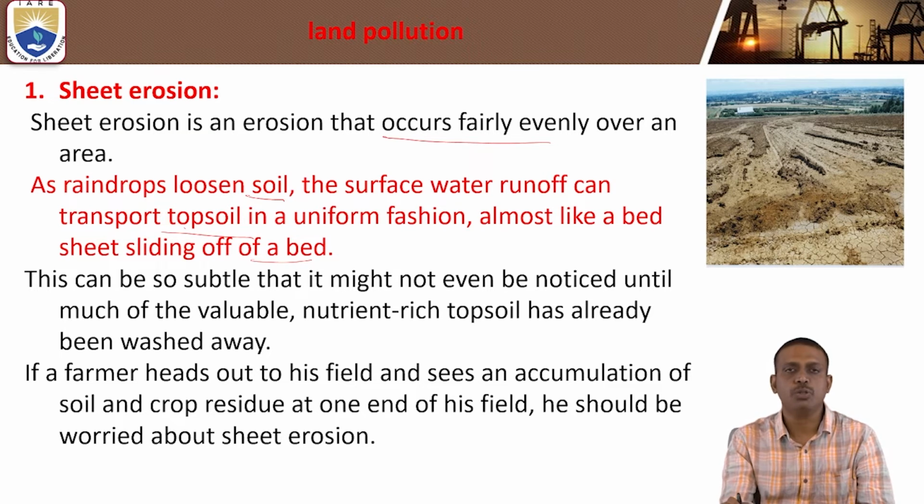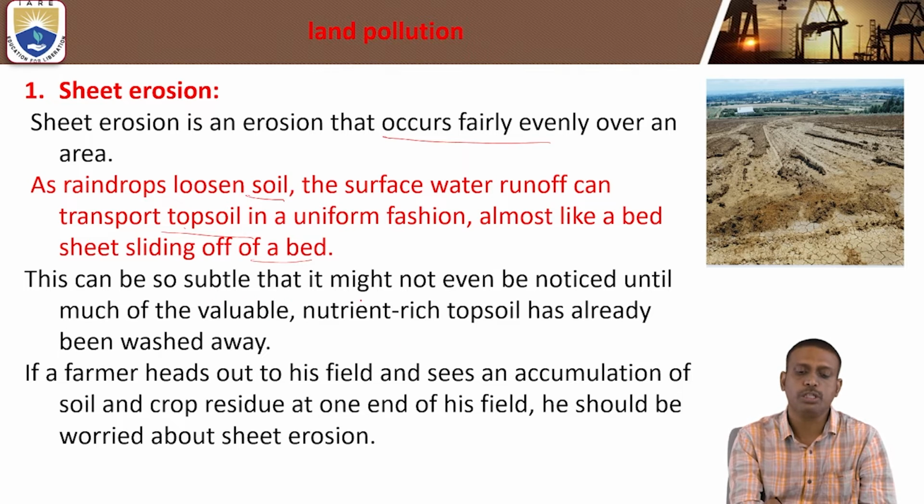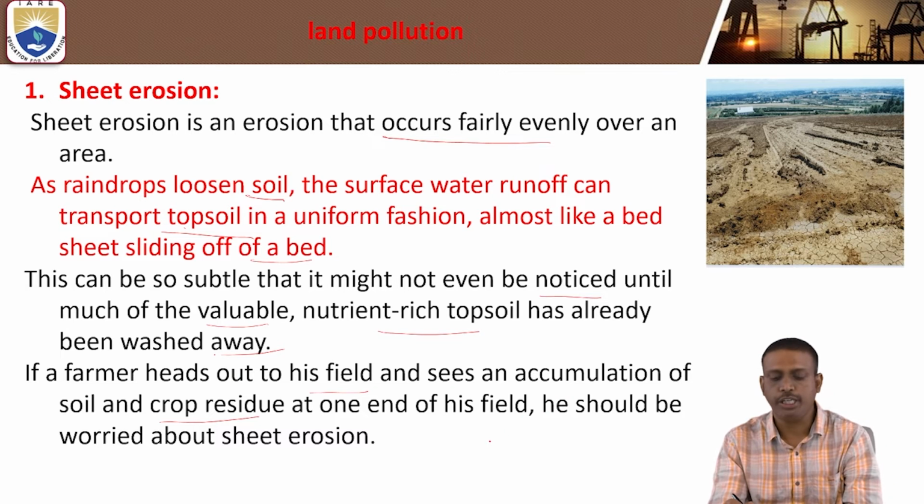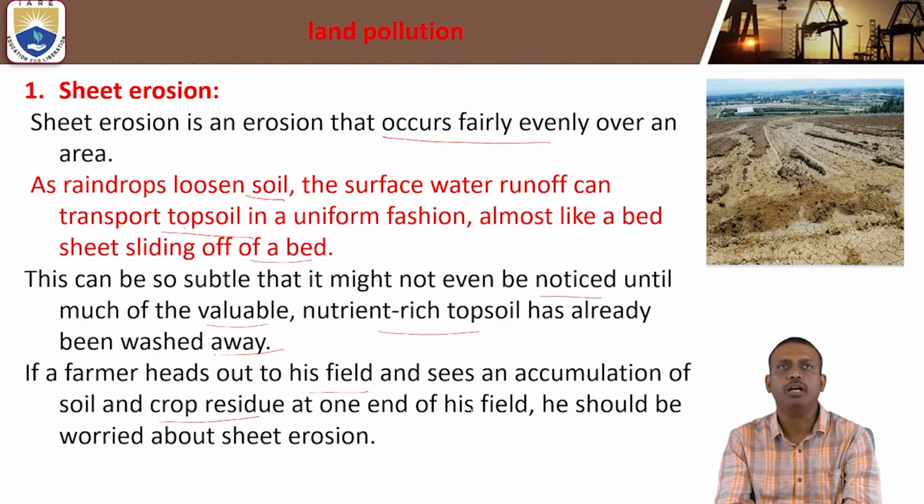This can be so subtle that it might not even be noticed until much of the valuable, nutrient-rich topsoil has already been washed away. If a farmer heads out to his field and sees an accumulation of soil and crop residue at one end of his field, he should be worried about sheet erosion.